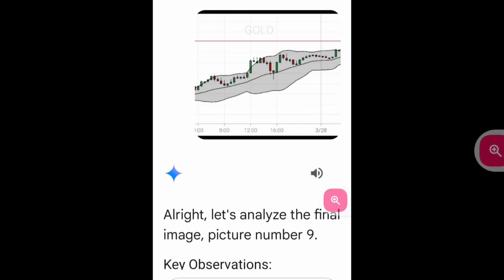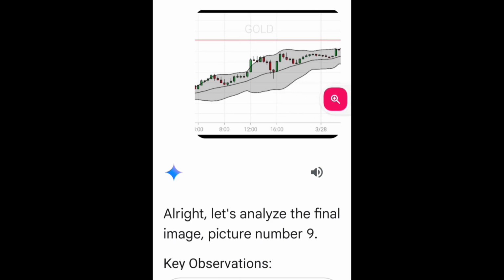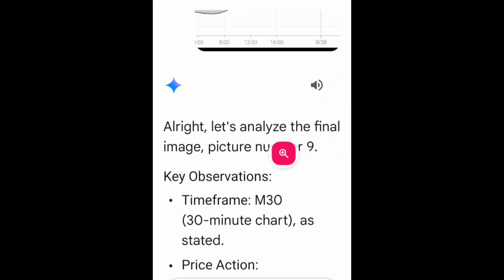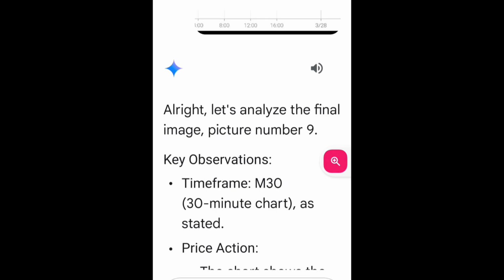Traders, this video is related to the Forex Gold XAUUSD current price prediction suggested by my AI, artificial intelligence Forex trading robot. Please watch this video until the end. It is a very important and helpful video related to Forex Gold XAUUSD trading ideas, trend and price prediction, and also live trading signals. So please watch this video until the end.